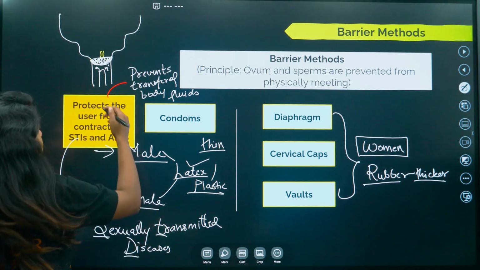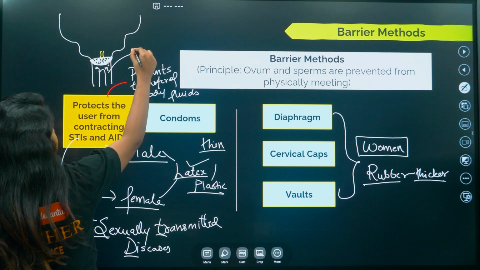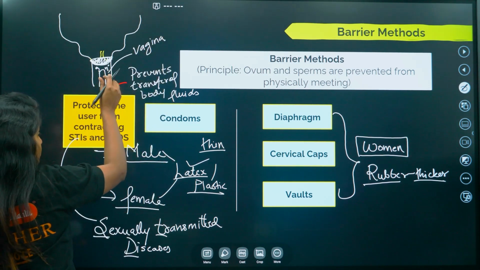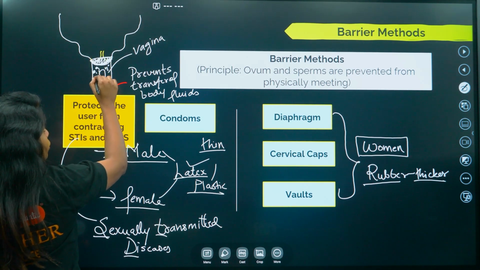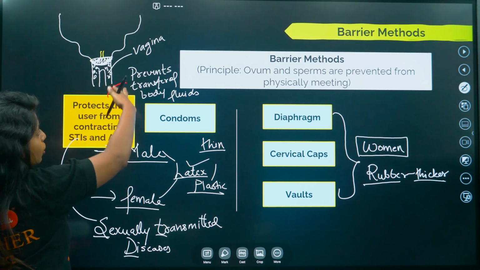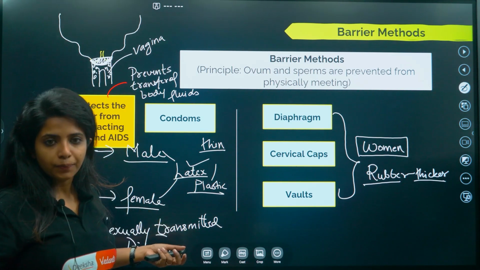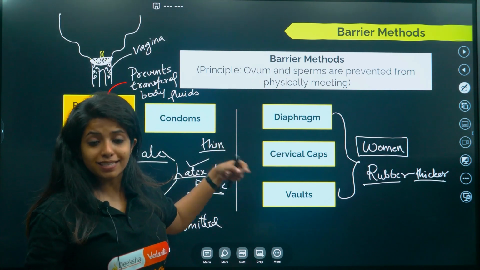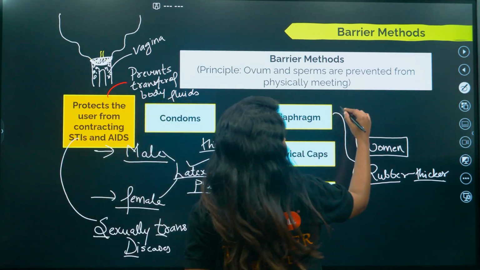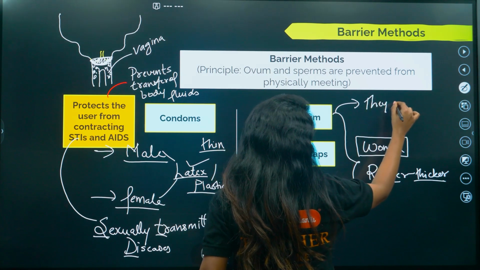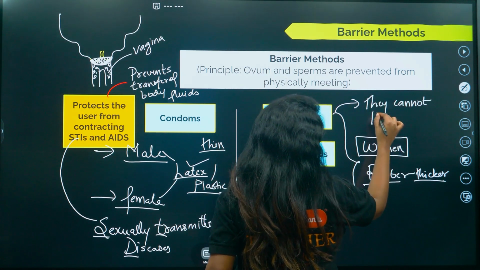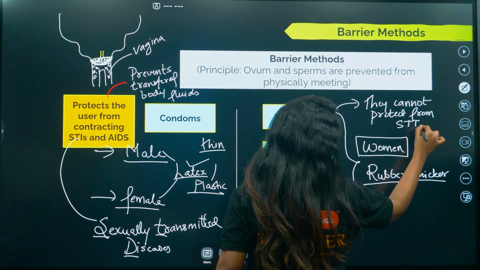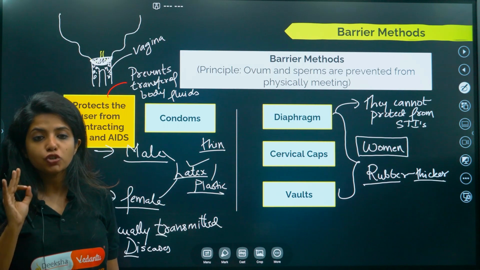that is semen. Now this semen could be over here, and what is this particular space? This is our vagina or the birth canal. So basically over here, this particular area that you see could have what? The pathogens or whatever could cause the diseases, infections, whatever you have. So can this protect you from STIs? No. These things that you see, they cannot protect from STIs. I hope it is very much clear to you.